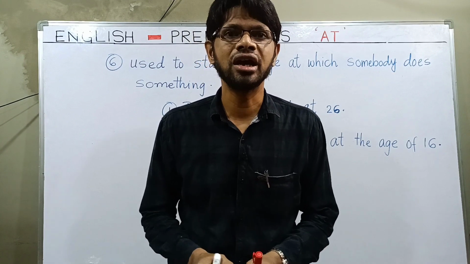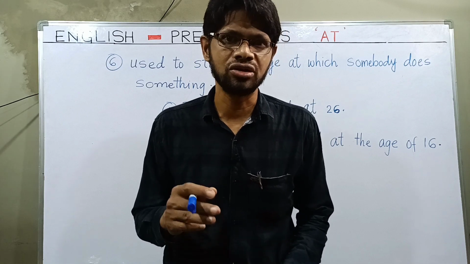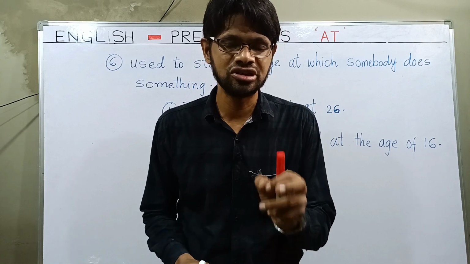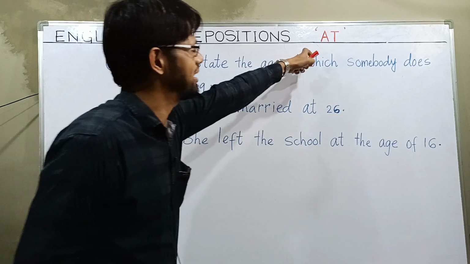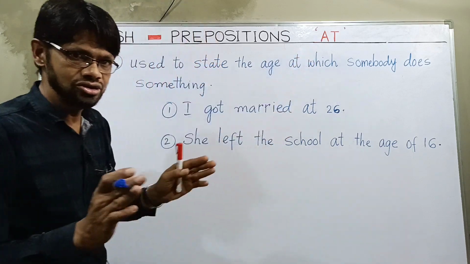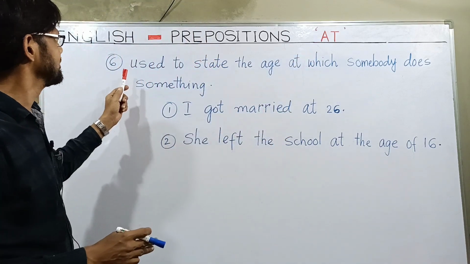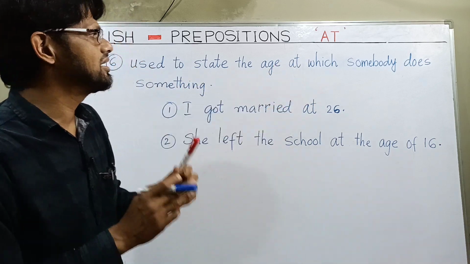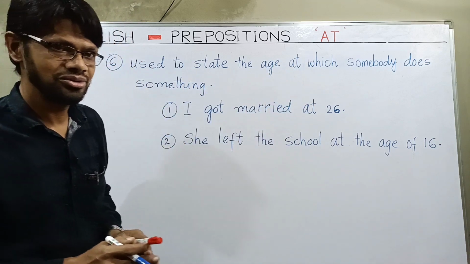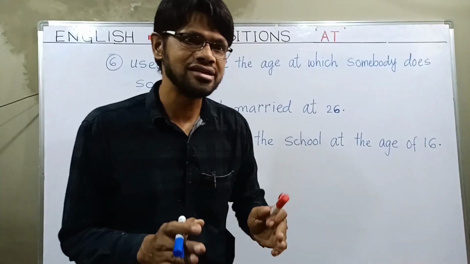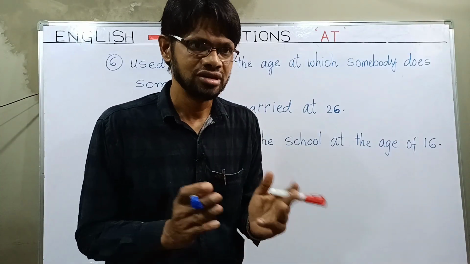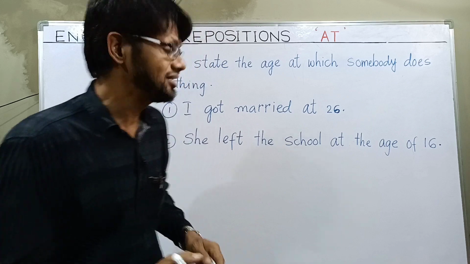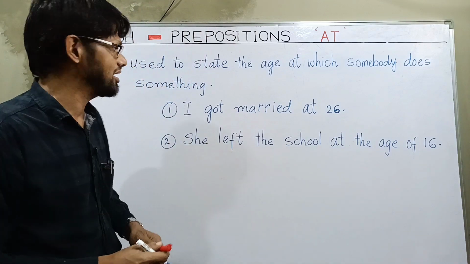In today's session we are going to learn the continuation of lesson preposition at. Preposition at, use number 6. What is that? It is used to state the age at which somebody does something. Okay, so somebody does something at the age of so and so. So what is that? Let us learn with the help of some examples.